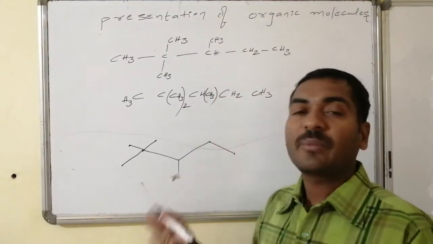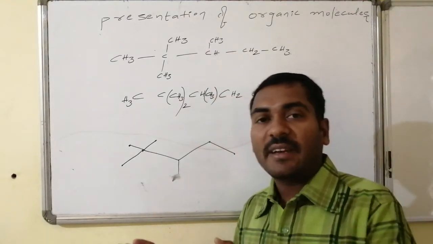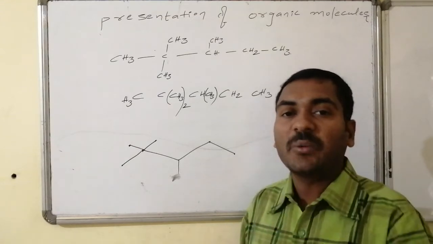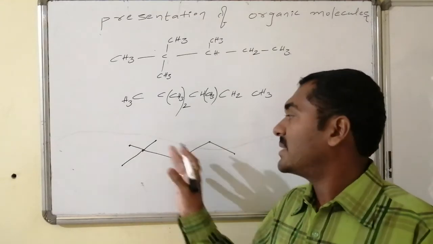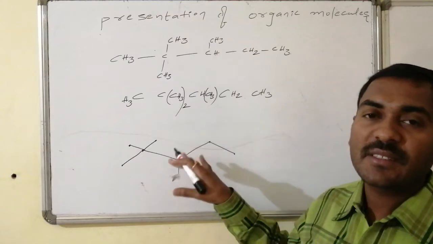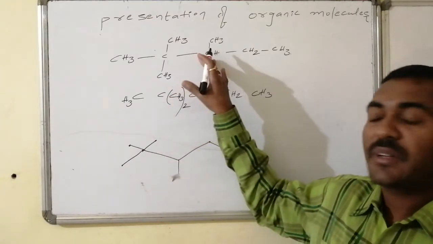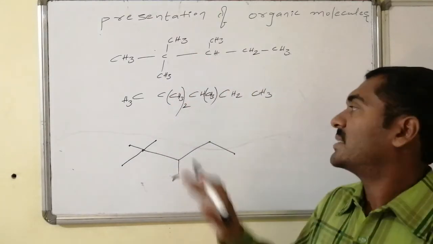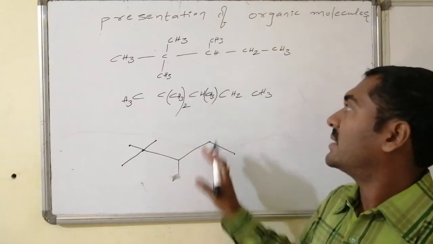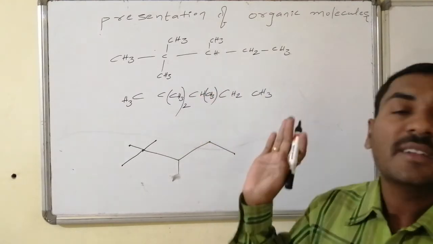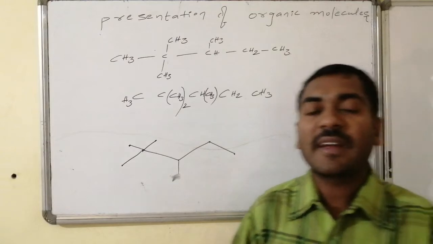And all carbon-carbon connectivities in a straight line have to be written by writing the ups and the downs. Thus, this is the equivalent presentation of the given molecule in bond line notation, the zigzag notation. This is the compressed form of this one. This is bond line notation, and this one is the zigzag representation of the given organic molecule.